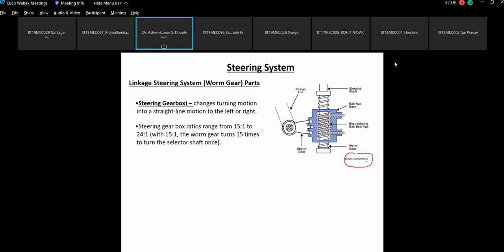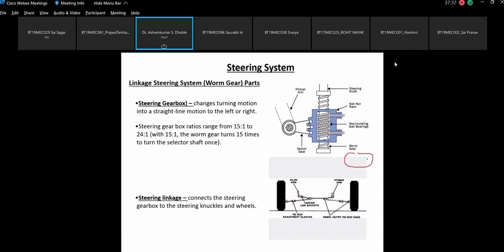All of you are familiar with this particular site and you can see this. I will also try to see whether I can get a video of this, or if you can download a video on the working of the recirculating ball type of system which is used in steering, then please share that video. Now the steering linkage connects the steering gearbox to the steering knuckles and the wheels. So these are the steering linkages which I have shown. This is the actual photograph of these steering linkages.